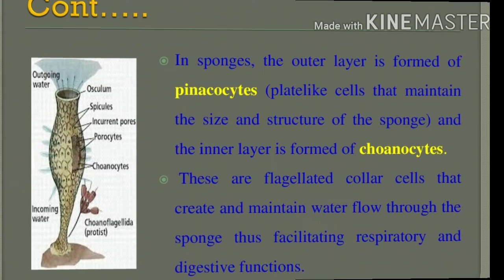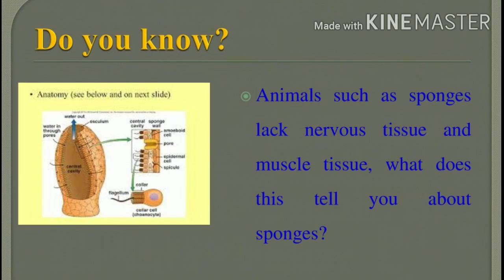Can you understand? Next, in your textbook, they are asking one of the do you know questions. Animals such as sponges have a lack of nervous tissue and muscle tissue. What does this tell you about sponges? What is the role of the nervous tissue, ma'am?